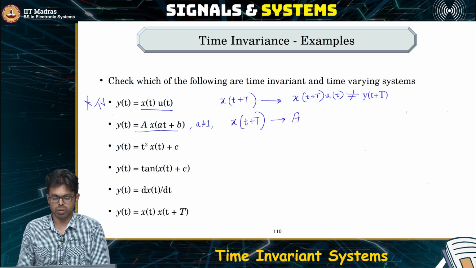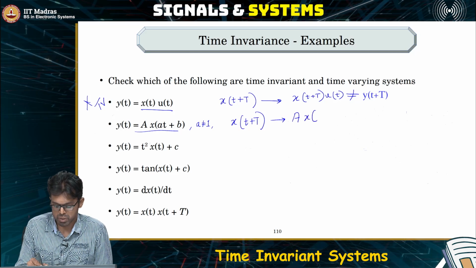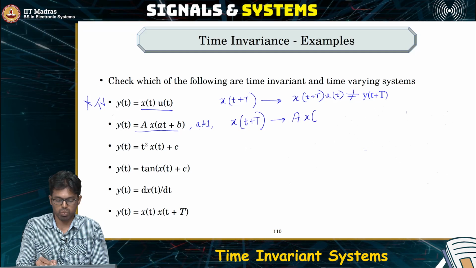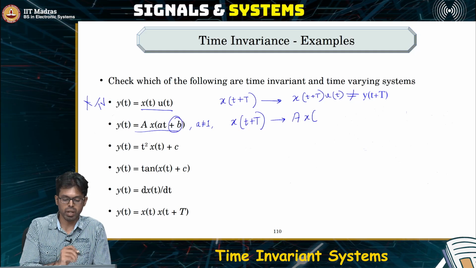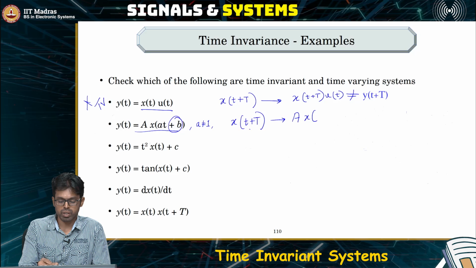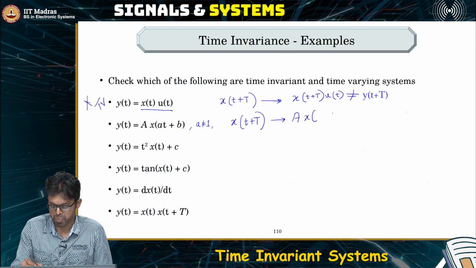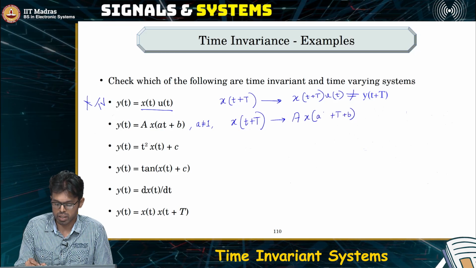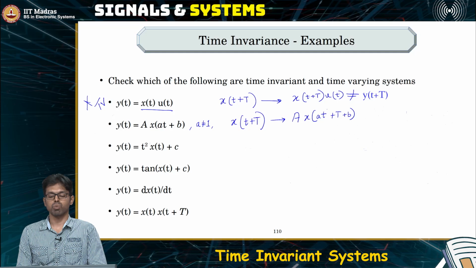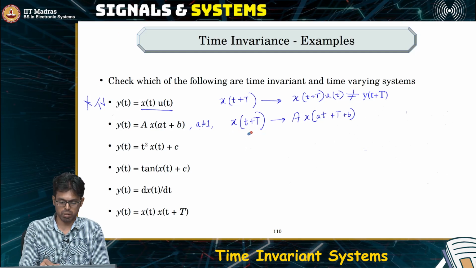Then the signal x of t plus capital T is time shifted and scaled. So all you have to do is, instead of the shift being plus b alone, you also have to include this plus T. So now the shift is going to be plus T plus b and time scaled, right? This is what you will see as the output when you feed in a time shifted version as the input.